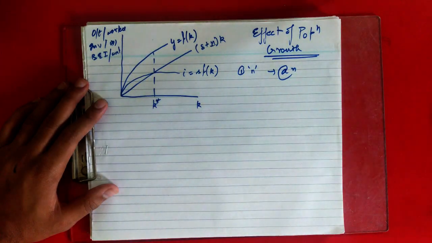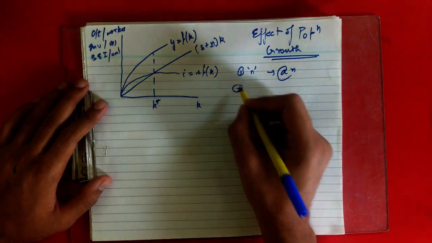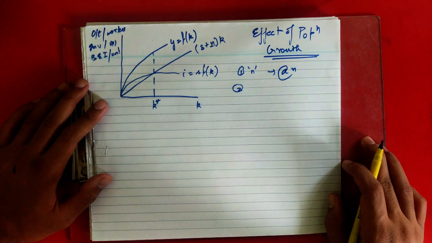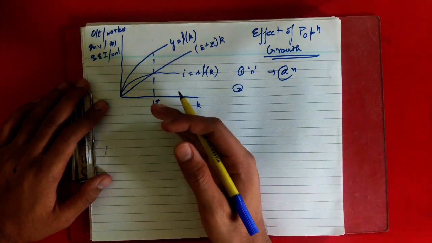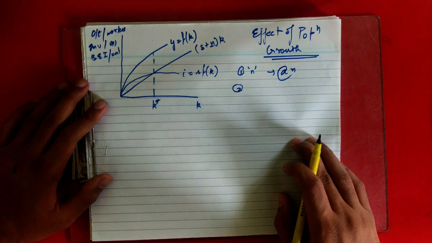Now the second point is that population growth gives us another explanation of why some countries are rich and why some countries are poor. This can also be easily understood by the basic thing that if you have more population, your growth will be subjectively less, right?